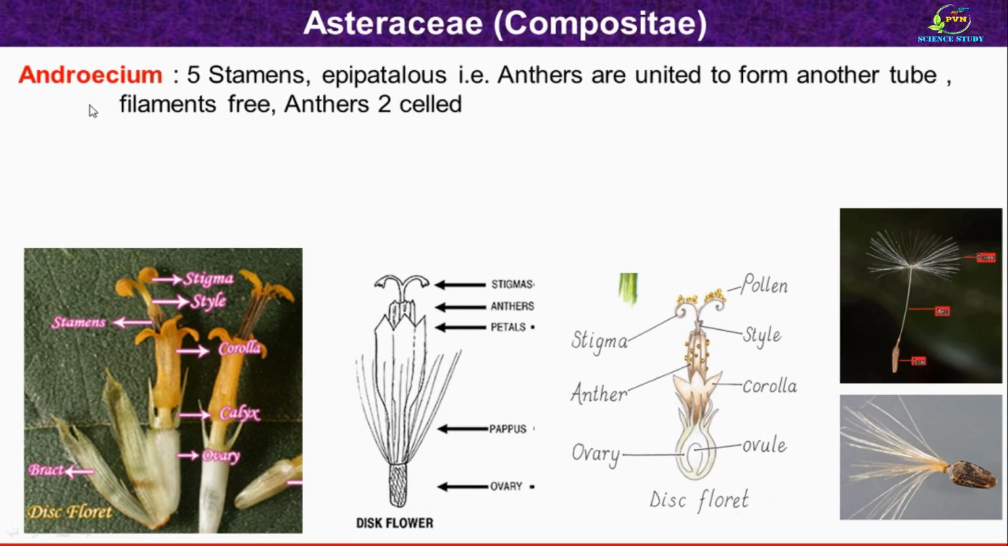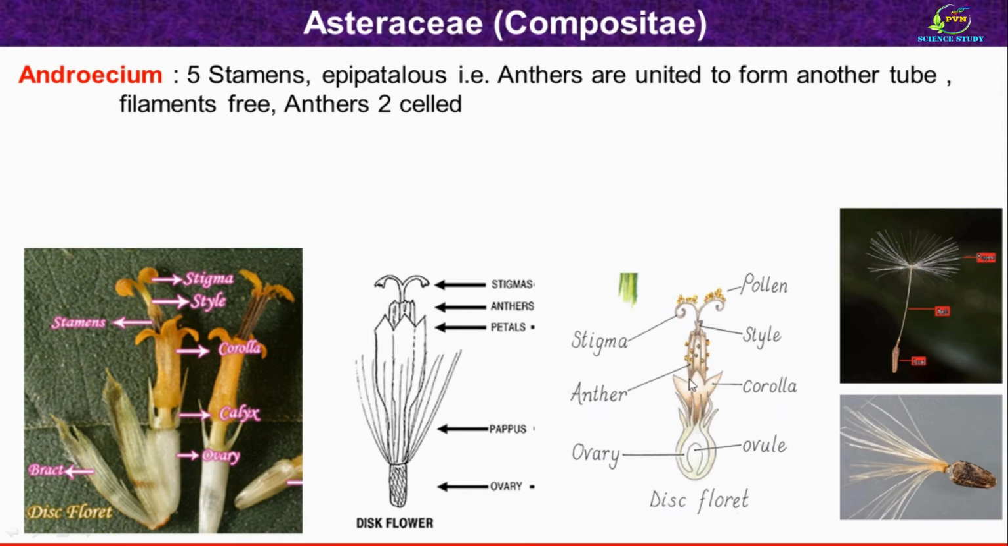Androecium is the first essential floral whorl. So here you can see the androecium. Androecium consists of 5 stamens. Here also you can see the 5 stamens, but these stamens are united to form the anther tube. So here you can see the anther tube consisting of 5 stamens, 1, 2, 3, 4 and 5.